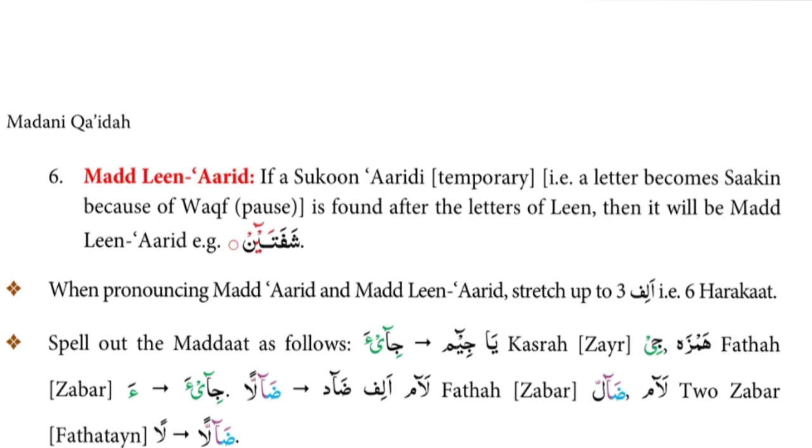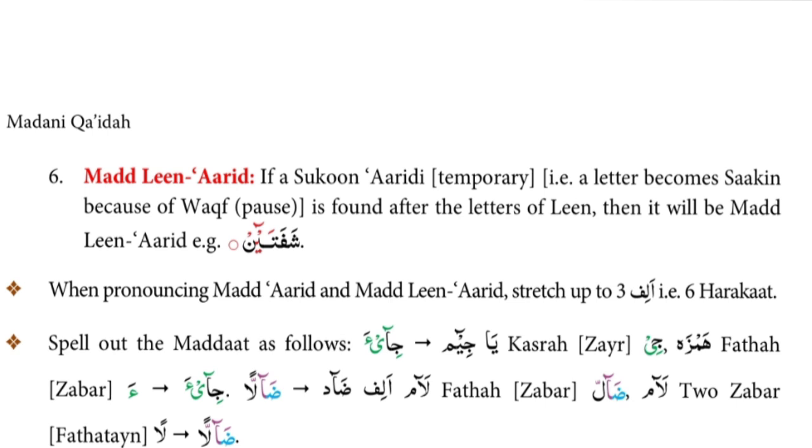When pronouncing madde arid and madde leen arid, stretch up to 3 alif, that is 6 harakat. So you have to stretch madde arid and madde leen arid. You can pronounce arid or ariz, leen arid or leen ariz, both ways. So you have to pronounce madde arid and madde leen arid by stretching up to 3 alif, up to 6 harakat, like this. Muslimun, shafatain.